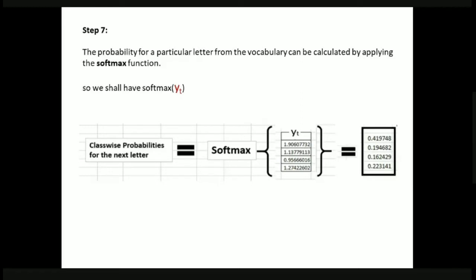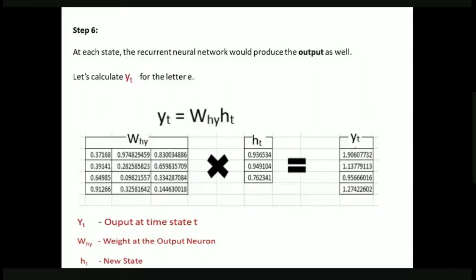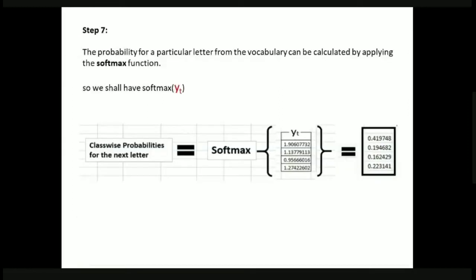Okay. As step 7 in the last class, I wanted to make it more clear. So here in step 7, what is the RNN going to do? We are going to provide the output values, that is, in step 6 we got the output values YT. We are going to provide these YT values to the softmax activation function.